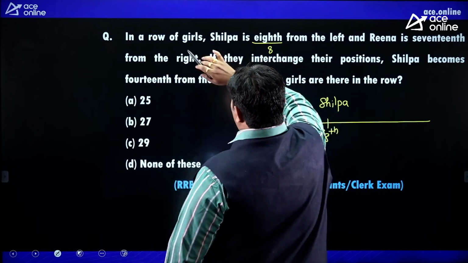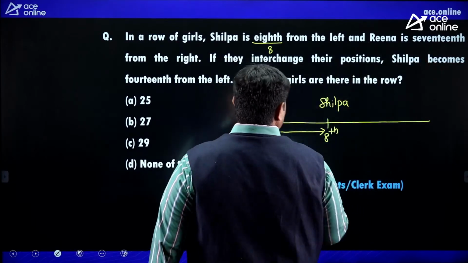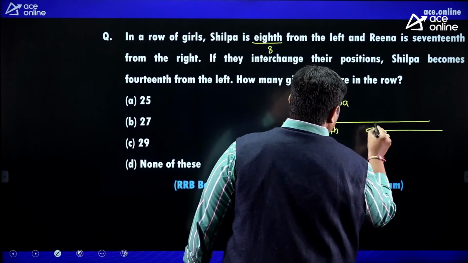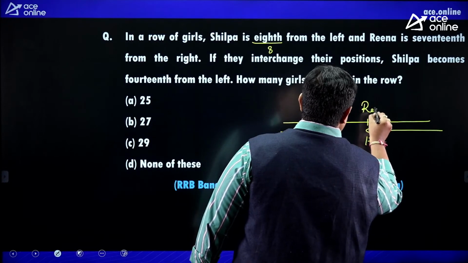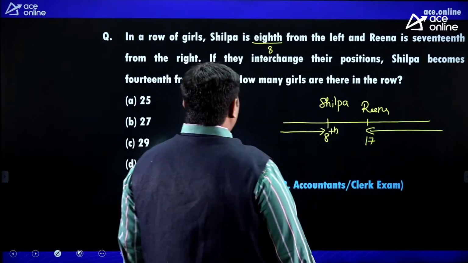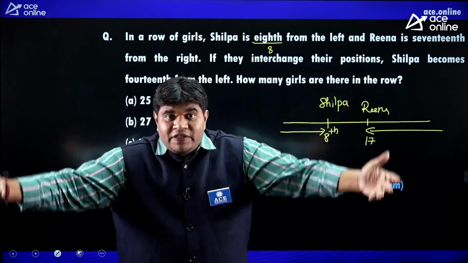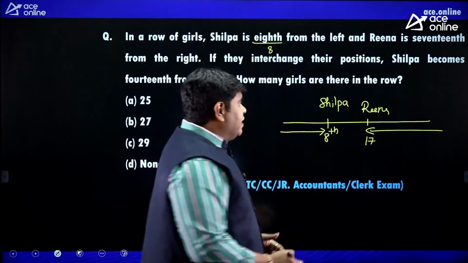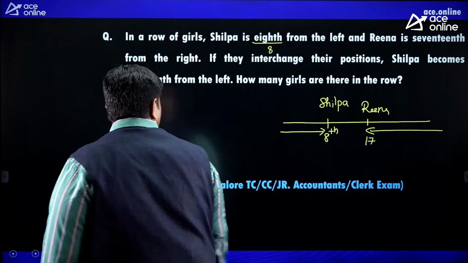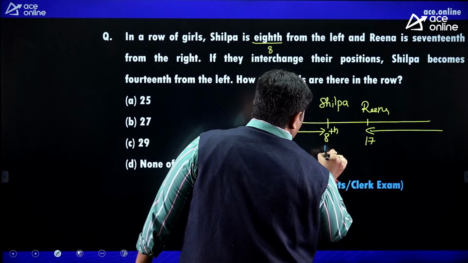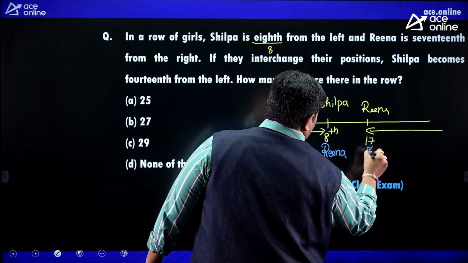Okay. In a row, Shilpa is 8th from the left hand. Reina is 17th from the right. If they interchange their positions, look at carefully, Reina here, Shilpa here.